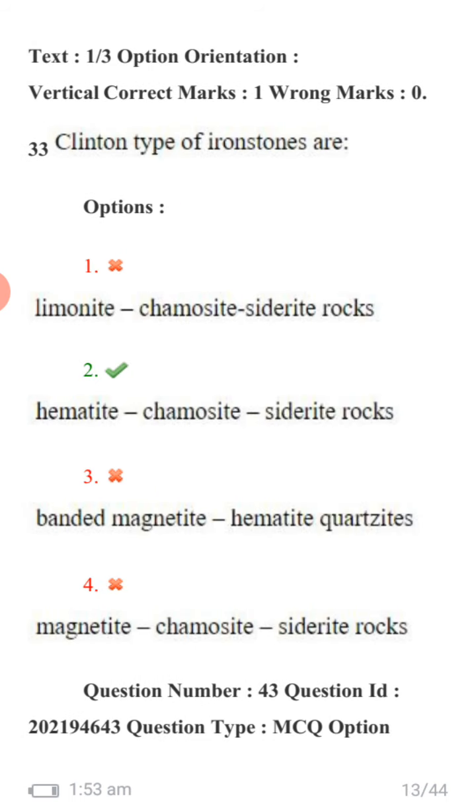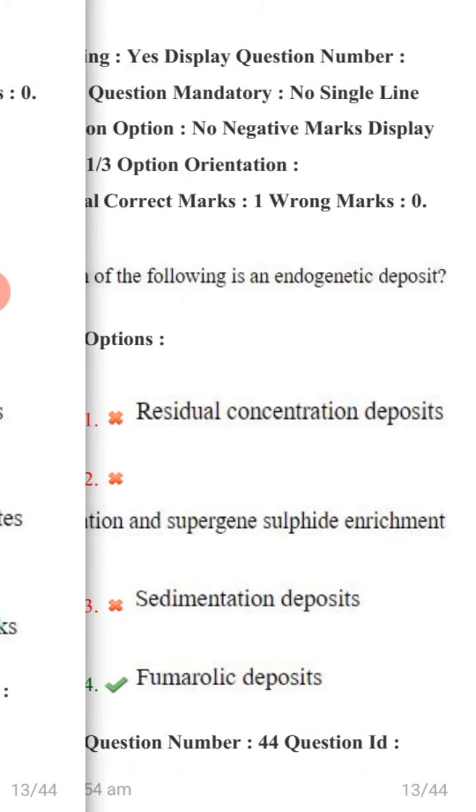Buddington. Clinton type of ironstones are hematite, chamosite, siderite rocks.